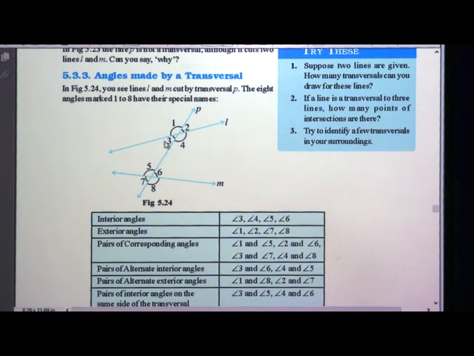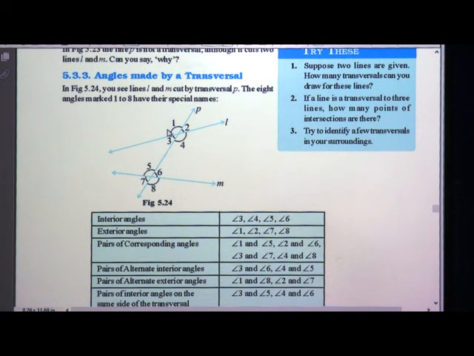In this chapter we have to learn what is angle 1, what is angle 2, what is angle 3, what is angle 4. Before that, when we started the chapter, we learned all the types of angles. Now we have to apply them here: what is a linear pair, what is an alternate angle, and what are the degrees of those. So we will see angles 1 and 2. What will angles 1 and 2 be? They are adjacent angles, and you can say they are a linear pair.